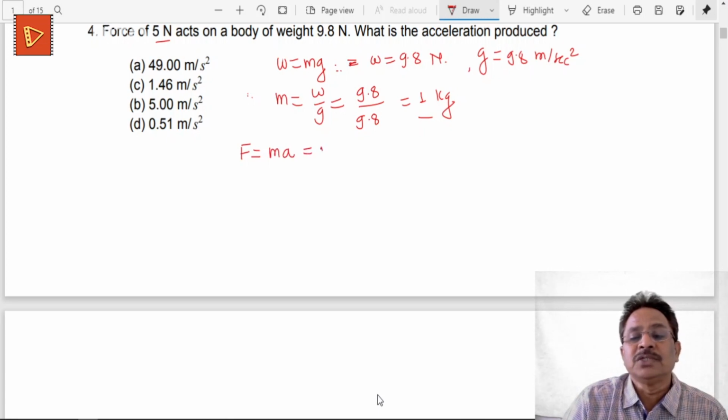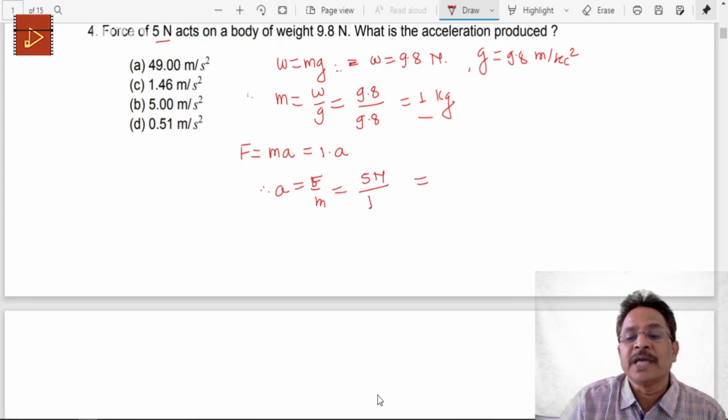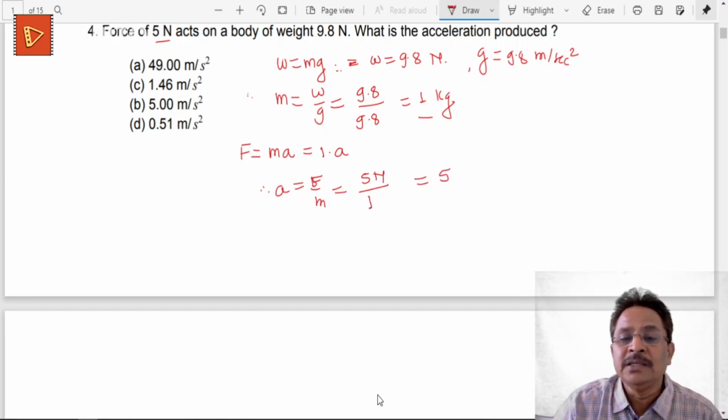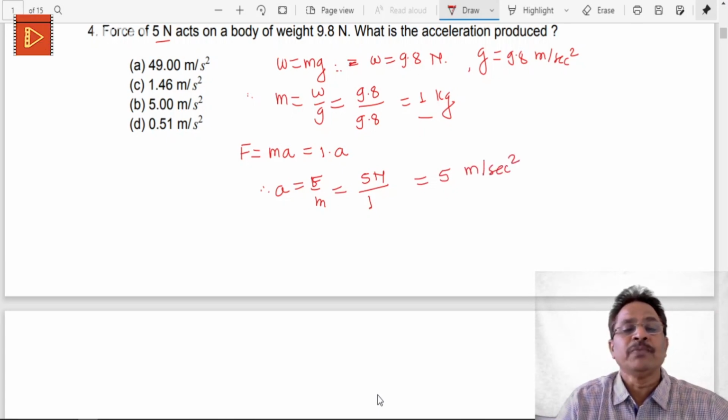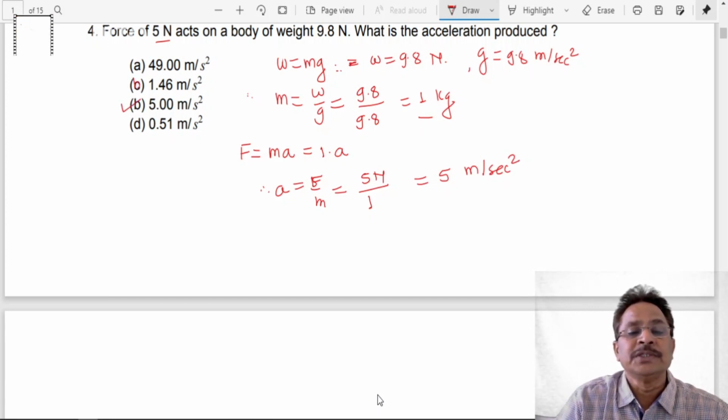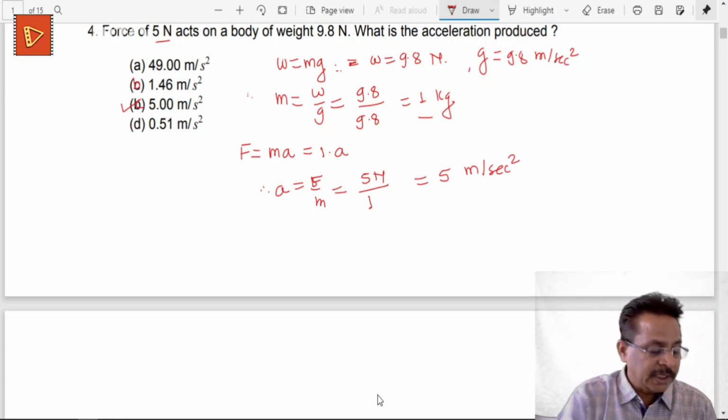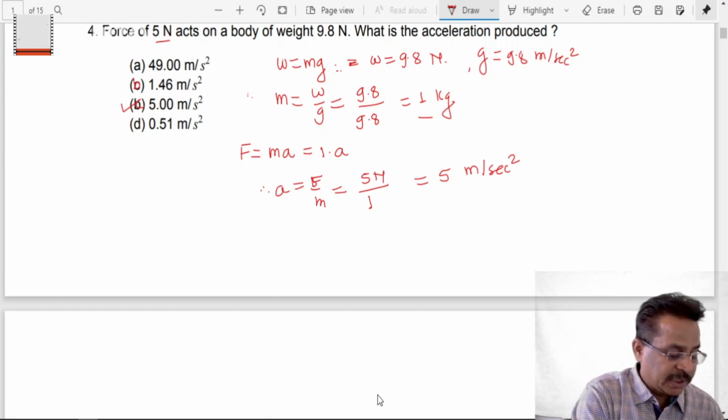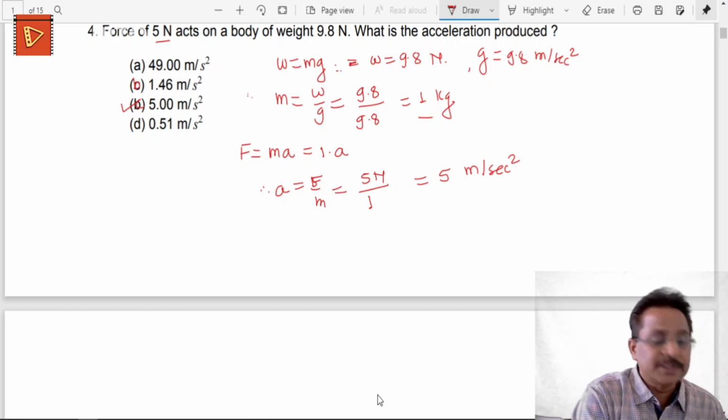I can calculate this as 1 into acceleration, and therefore acceleration is equal to force divided by mass, and that is given by 5 newtons divided by 1 kg, and therefore this acceleration is going to be 5. Again, here the unit is MKS, so it is meters per second square, and therefore for question number 5, the correct option is this C. Okay, so this is a printing mistake again. So B and C. So C is the correct option, that is 5 meters per second square, as has been shown by this particular simple example.